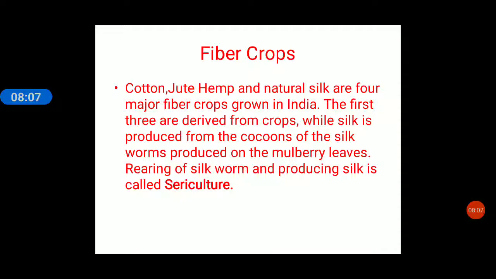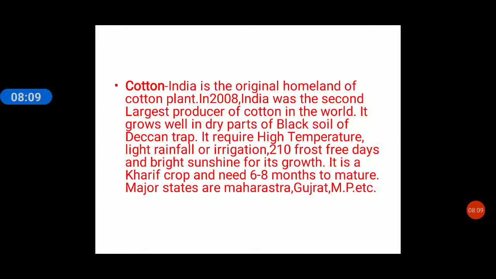Alright? So cotton. Cotton is a very important crop of India. It is a fiber crop. India is the original homeland of the cotton plant. In 2008, India was the second largest producer of cotton in the world.